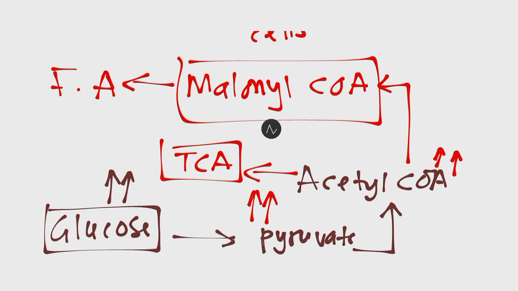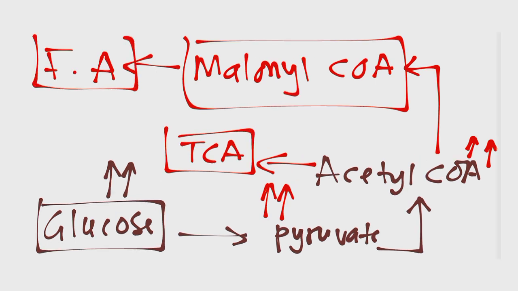But in the TCA cycle, we're going to produce a lot of ATP, and ATP is an inhibitor of the TCA cycle. So when you produce ATP, you're going to inhibit the TCA cycle. Now, what direction is the excess acetyl-CoA going to take? When the TCA cycle is inhibited, the excess acetyl-CoA will go into fatty acid synthesis. It will be converted to malonyl-CoA, and malonyl-CoA is a building block for fatty acid synthesis.